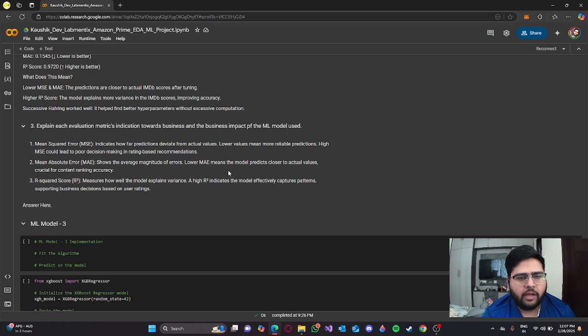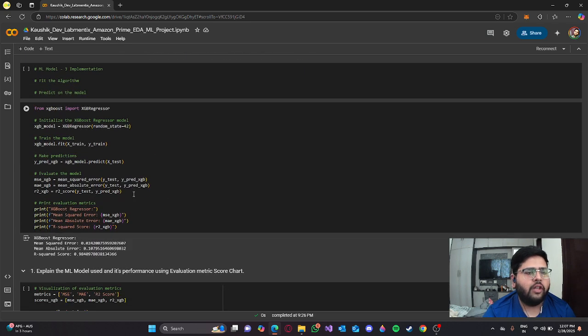Lower MAE means the model predicts closer to actual values, crucial for content rating accuracy. The R squared score, or the R2 score, measures how well the model explains variance. A higher R squared score indicates the model effectively captures patterns, supporting business decisions based on user rating. It means the accuracy of the model is good.